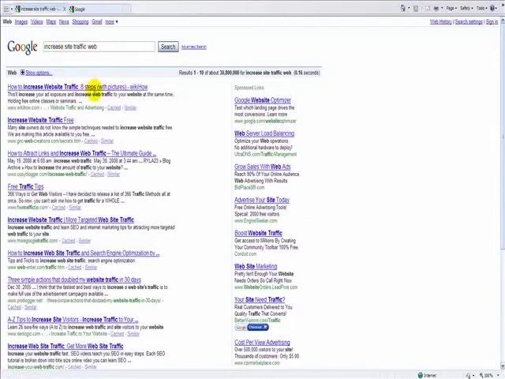That matches that. The word web is here. That matches this. The word traffic is here. That matches here. Over here we have web and site, and you notice that these are bolded. That web matches again web here, and site matches here. It's not exactly in the order of our keyword phrase. And so all these pages basically have a combination of the four words that make up our search phrase. And that's why we have this large number here.